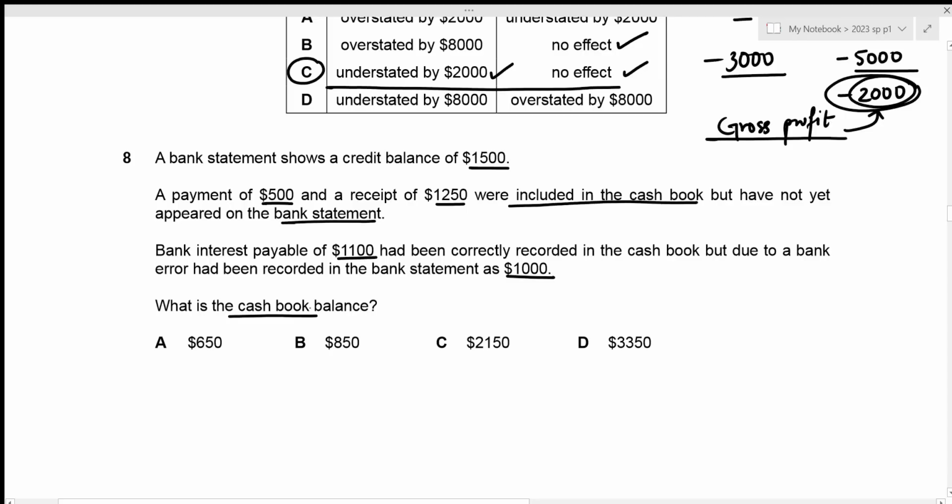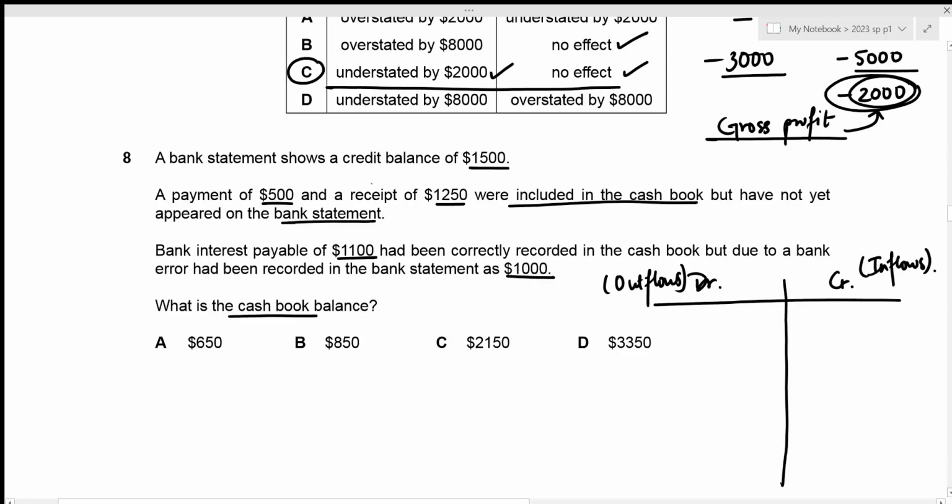Okay. The thing to remember here is that the bank statement balance and cash book balance should be equal, right? So in order to figure out the cash book balance, we can do it via creating our bank statement. So I'm going to use that approach. So this is our bank statement. This is the debit side and the credit side. And remember that in a bank statement, the debit side always represents all of the outflows and credit side always represents all of the inflows.